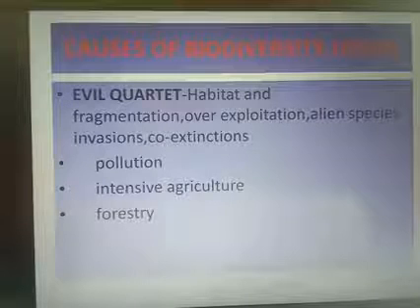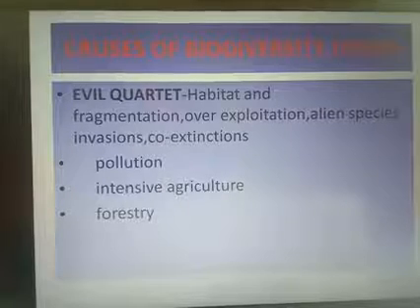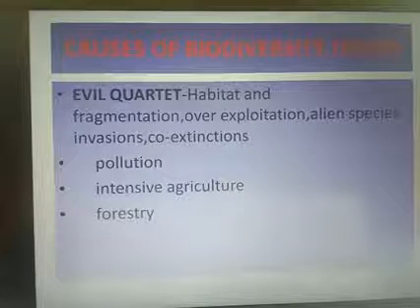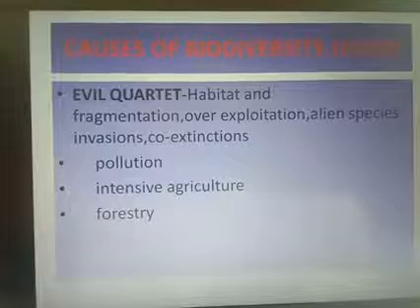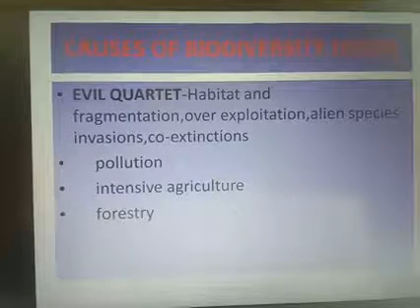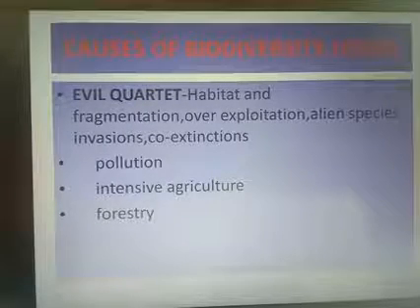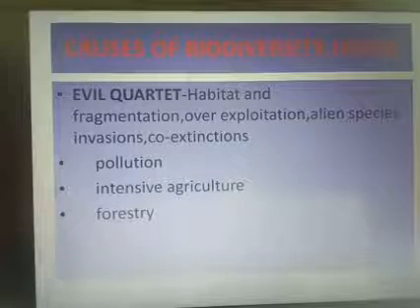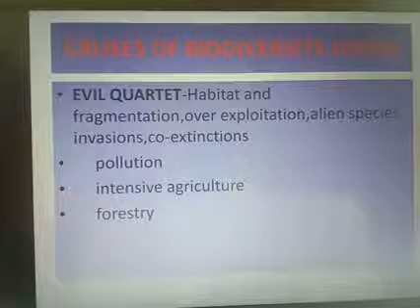Co-extinction means that in a native habitat, one species is connected to another in an intricate network. The extinction of one species causes the extinction of the other species associated with it in an obligatory way, such as the extinction of a parasite when its host becomes extinct.